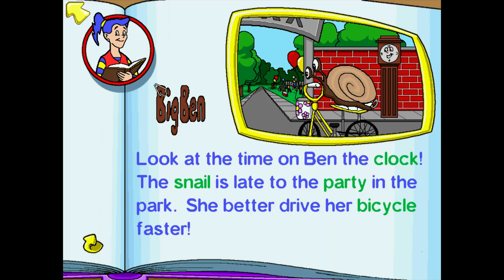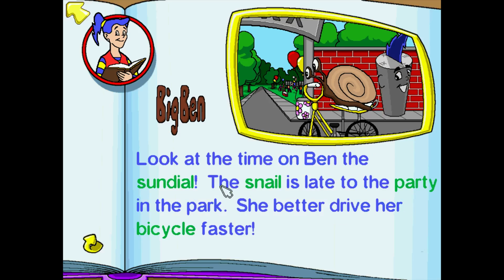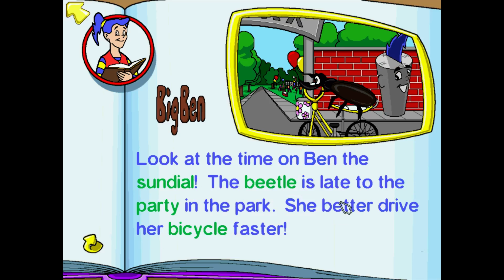Big Ben. Look at the time on the clock. The snail is late to the party in the park. She better drive her bicycle faster. Alright, so now let's change everything around.